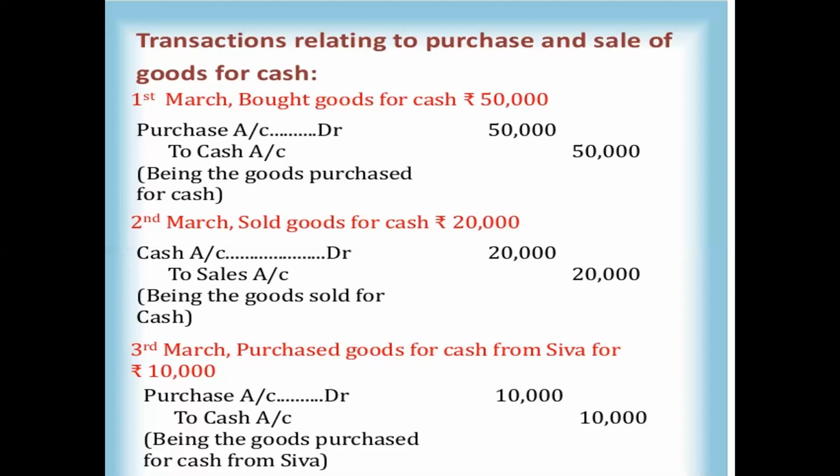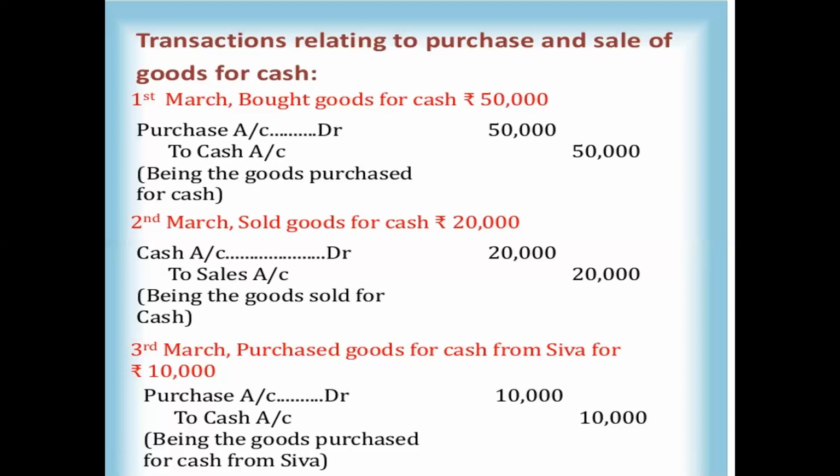Here we are purchasing goods for cash. We are giving the cash and purchasing the particular goods. Giving cash means the cash is going out. Cash is going out, so that's why it should be credited. Credited means the other account is debited. So the debited account is the purchase account, debtor to cash account.